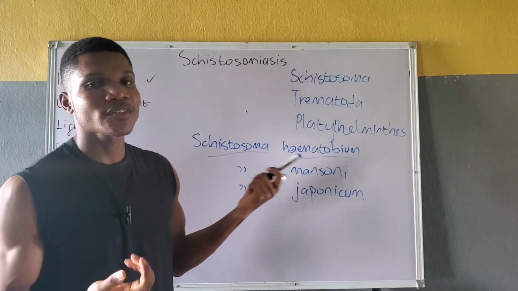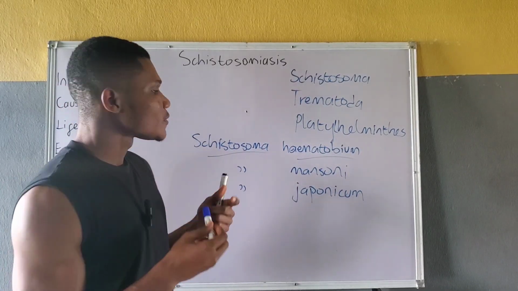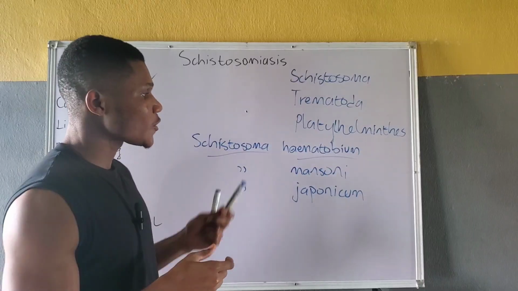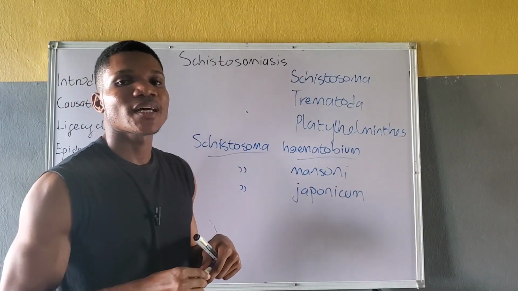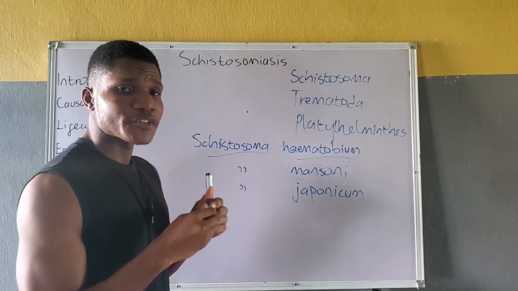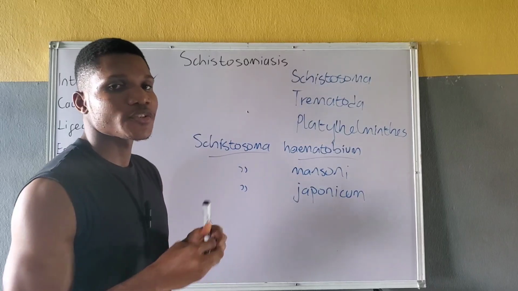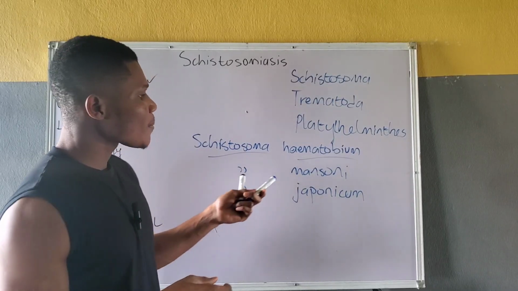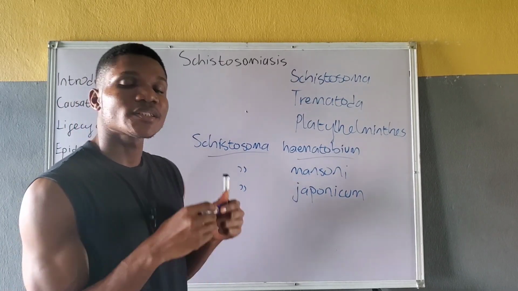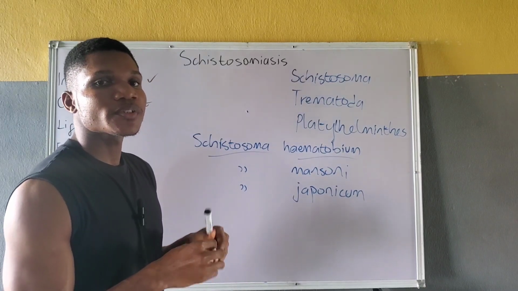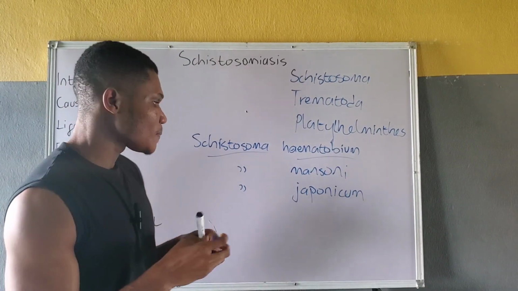Schistosoma haematobium causes urinary schistosomiasis that primarily affects the urinary bladder as well as the ureters. Schistosoma mansoni causes intestinal schistosomiasis, which affects the colon as well as the liver.